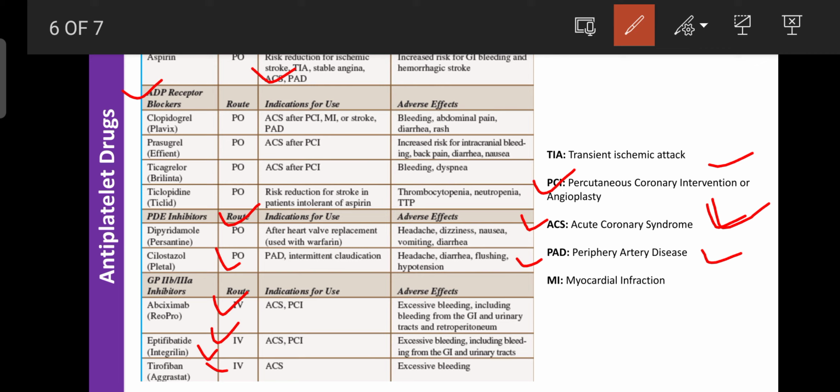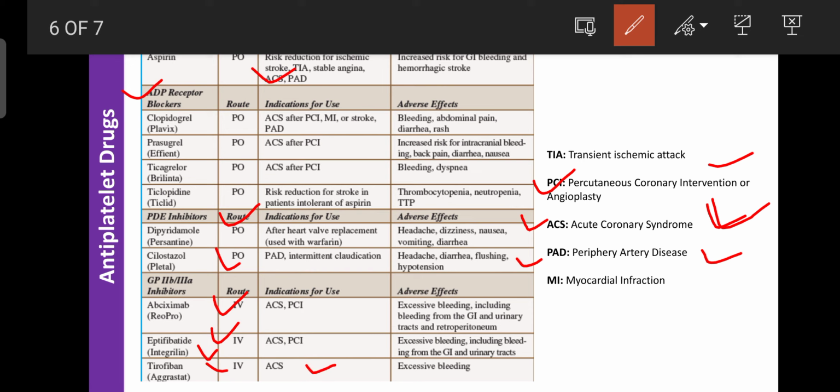After angioplasty, these drugs are used to prevent coagulation. Due to angioplasty, certain blood clots can occur in the blood vessel, or with insertion of a stent. That is prevented by administration of these glycoprotein IIb/IIIa inhibitors like abciximab, eptifibatide, then tirofiban. Eptifibatide is used only in cases of ACS and PCI. Tirofiban is used only in the case of ACS, the acute coronary syndrome.